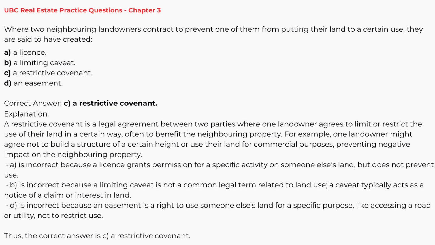A is incorrect because a license grants permission for a specific activity on someone else's land, but does not prevent use. B is incorrect because a limiting caveat is not a common legal term related to land use. A caveat typically acts as a notice of a claim or interest in land. D is incorrect because an easement is a right to use someone else's land for a specific purpose, like accessing a road or utility, not to restrict use. Thus, the correct answer is C, a restrictive covenant.